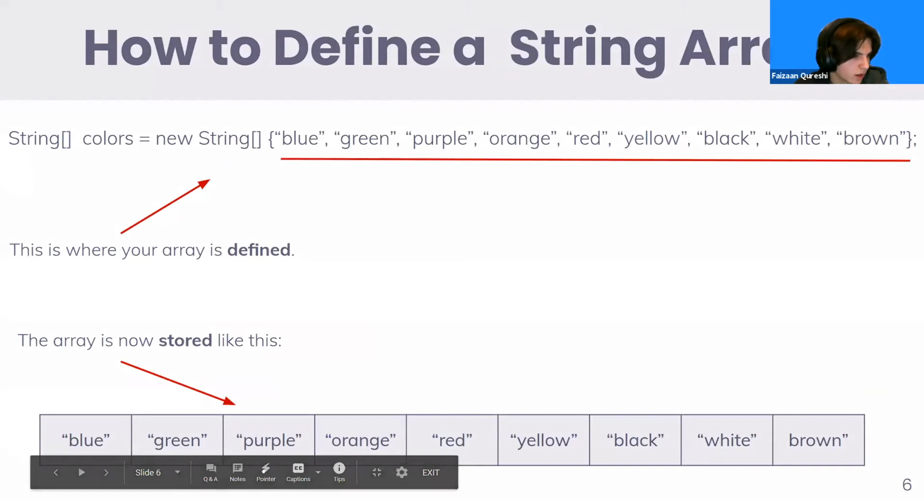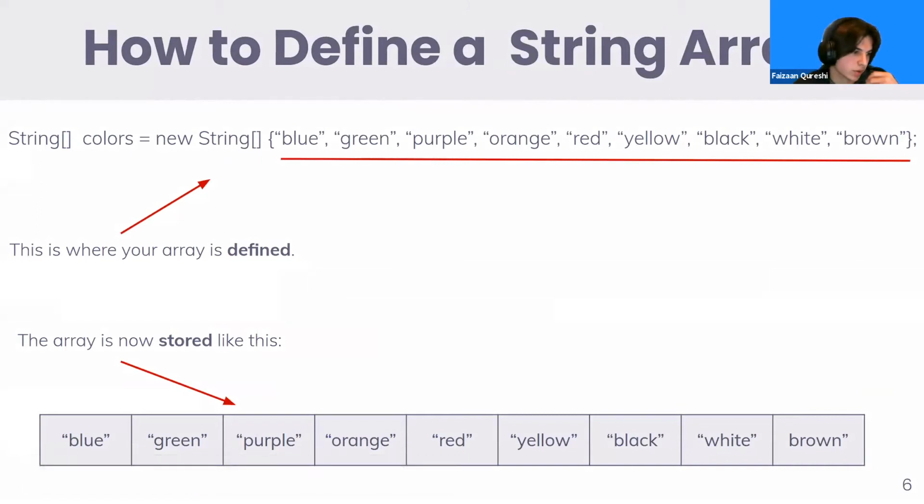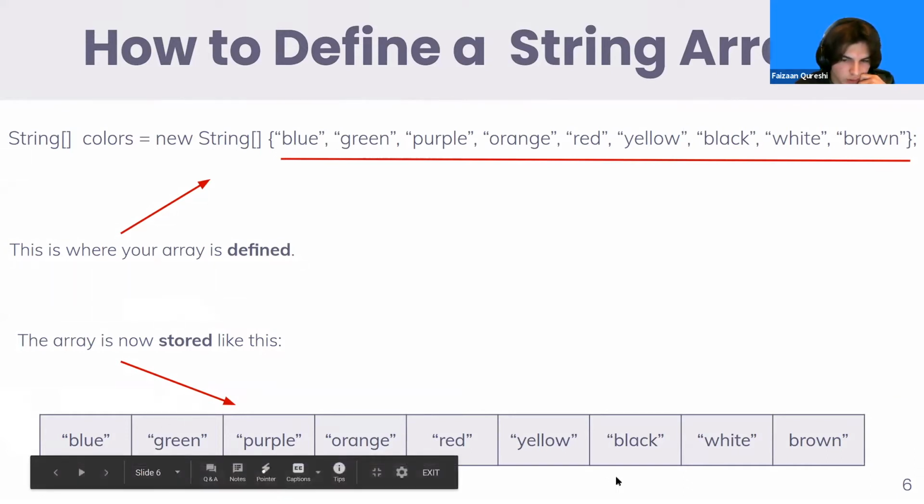So how to define an array or a string array? Defining arrays is simply just assigning elements into the array. Just like in the previous slide, we have the name of our array, but here we are actually storing what is in the array. So we have all of our colors, blue, green, purple, and it is going to be stored like this on the bottom.